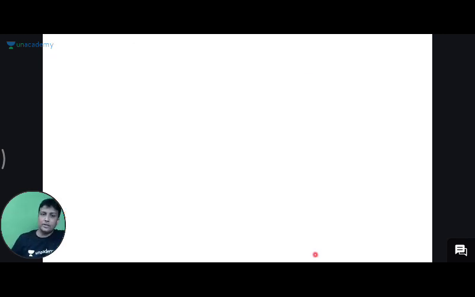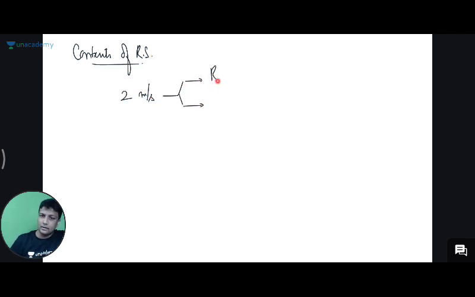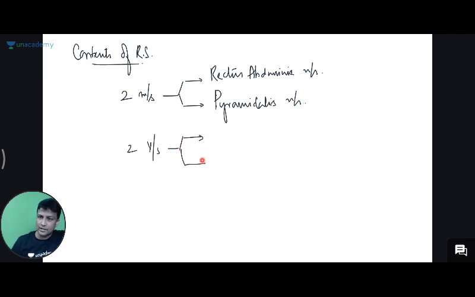Now, once you're done with the boundaries of rectus sheath, the next thing will be the contents of rectus sheath. And the good news here, I don't even have to teach you the contents. Inside the rectus sheath, you'll be having two muscles, and my students know that very well. Come on, tell me. Number one muscle will be rectus abdominis muscle, and number two, you'll be having one small muscle below, that is pyramidalis muscle. Then you'll be having two vessels here. Which two vessels do you have inside the rectus sheath, sir? Number one, I told you already in the thorax topic, that is superior epigastric artery and vein.